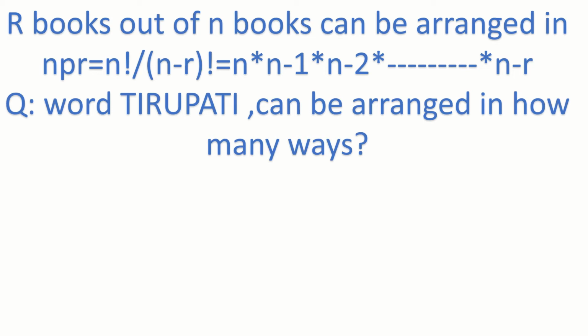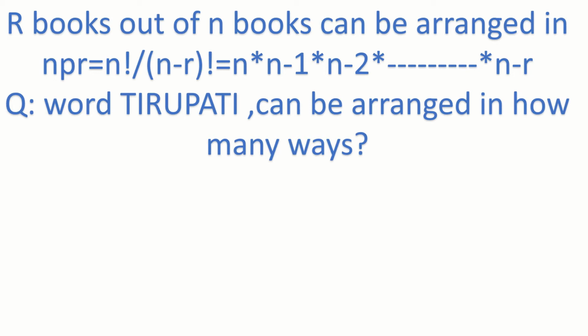But here the letters are repeating. Means T is repeated twice, I is repeated twice. So with repeated letters, you cannot form more combinations. Suppose if I take TT, TT can be arranged in only one way, not two ways. If I take two different letters, I can arrange them in two ways.